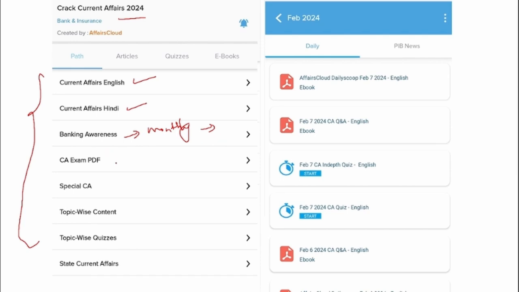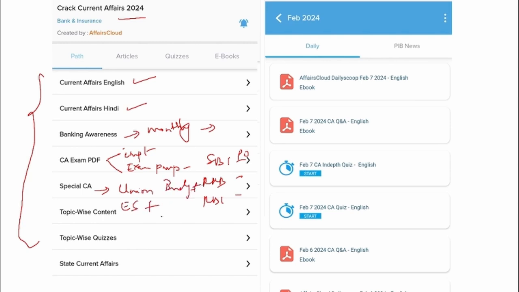And the Current Affairs Exam PDF will have two categories. One is that the most important news of that particular month will be uploaded in this Current Affairs Exam PDF. And also the Exam Perspective PDF will be uploaded. And next is Special CA. This will contain Union Budget, Economic Survey, and also the most important events that have taken place globally as well as nationally.